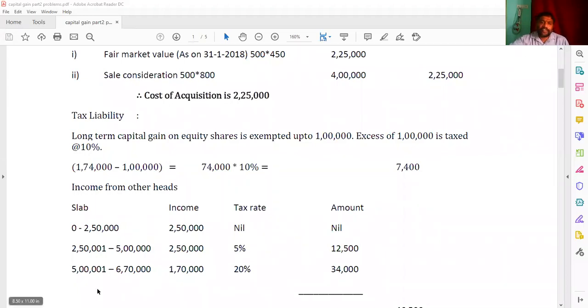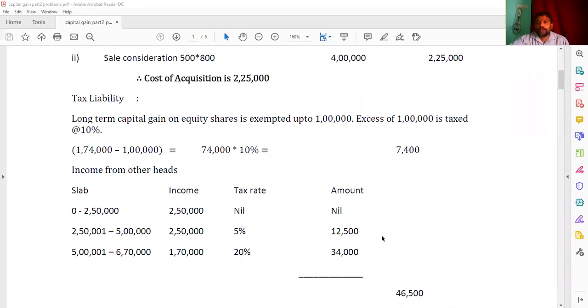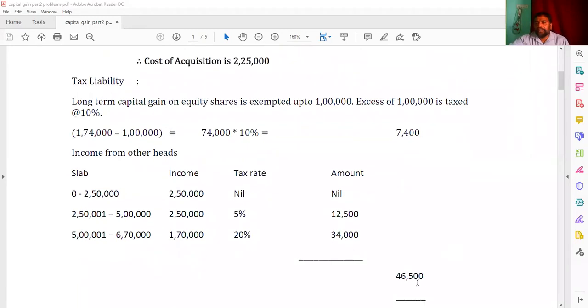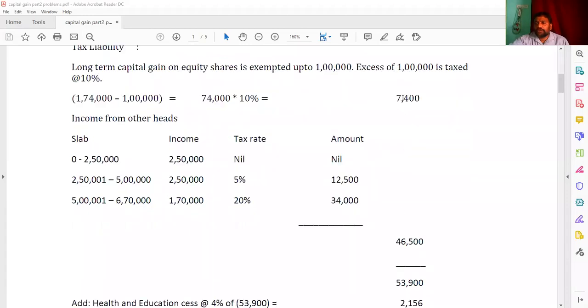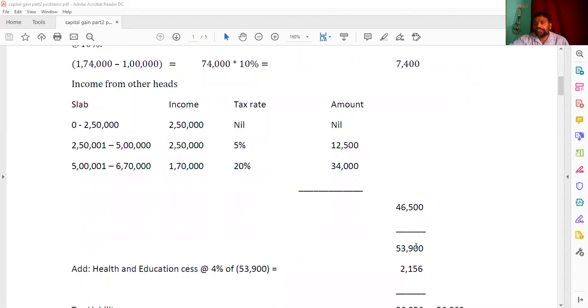And next, 5 lakh 1 to 6,70,000, that is 1,70,000 the difference, and that is a 20% flat rate you have to calculate, and 1,70,000 into 20 by 100, you're getting 34,000. Now 12,500 and 34,000, by adding both you're getting 46,500. And this long-term capital gain tax we got 7,400, and income from other heads we got 46,500, and this 7,400 plus 46,500, you're getting 53,900.